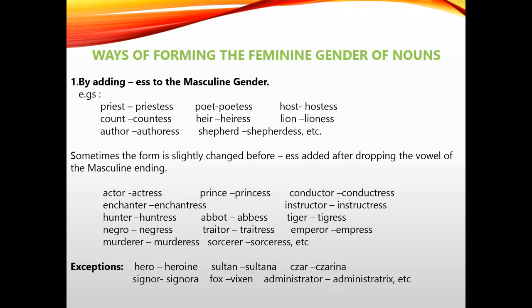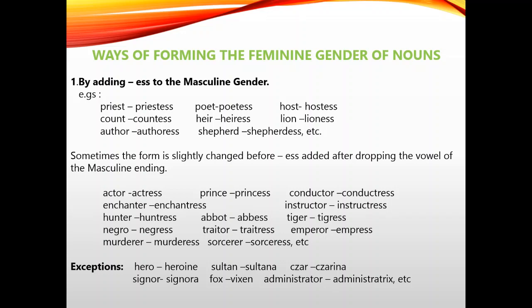How once again did they become the feminine gender? Let us see now. Observe all these examples carefully. The first example is like this: actor is a masculine gender, actress is a feminine gender. How is actor changed into actress? By changing the inside vowel only.